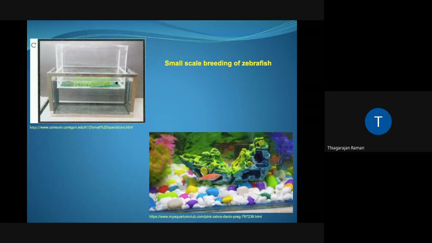So, as soon as the female has spawned, it might feed on its own eggs. Most of the eggs will be taken up by the female herself. So, to prevent that, or to maximize your chances of collecting a larger number of eggs, this particular setup is used.